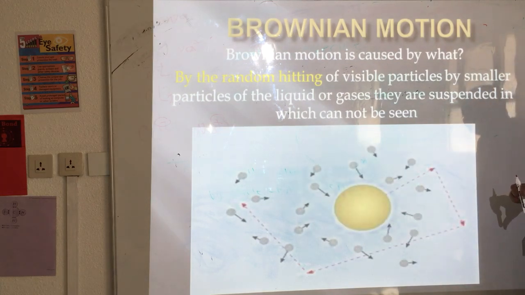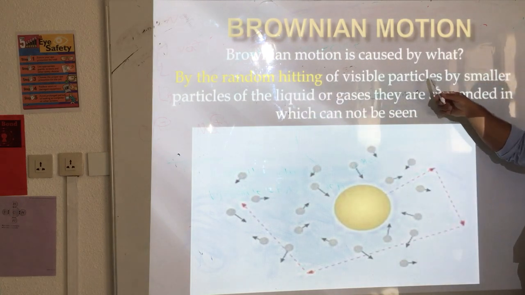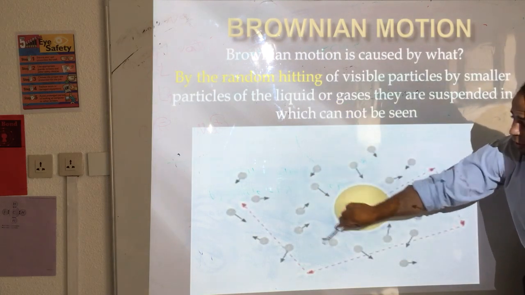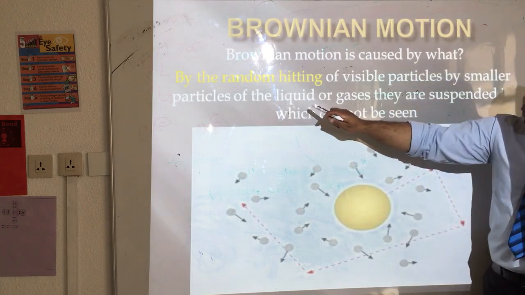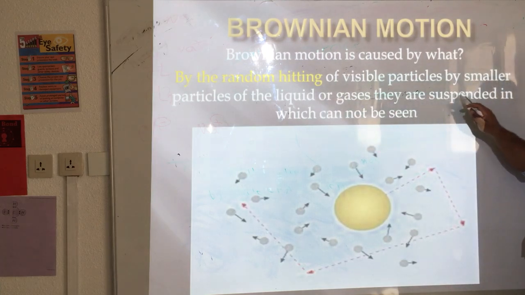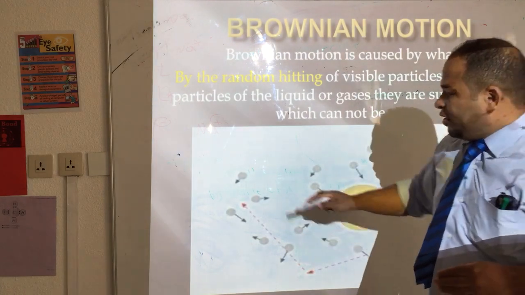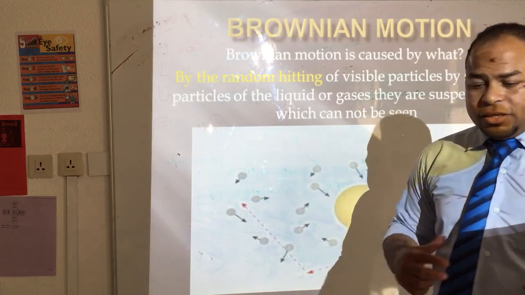It is the random hitting of visible particles by smaller particles of the liquid or gas they are suspended in, which cannot be seen.